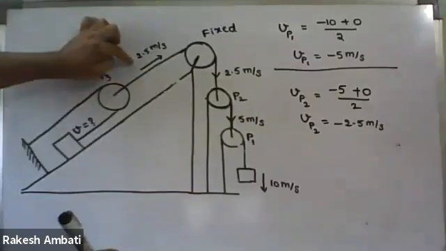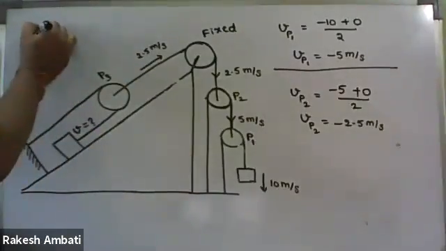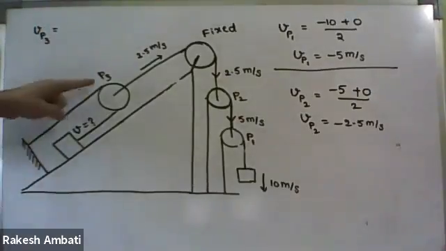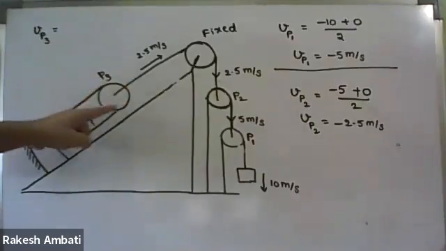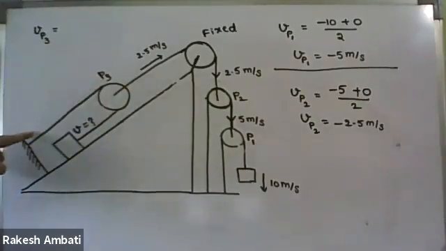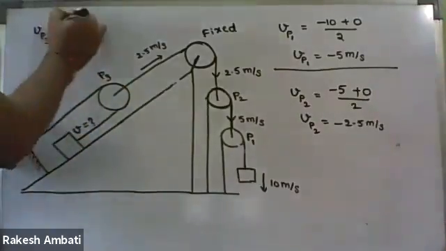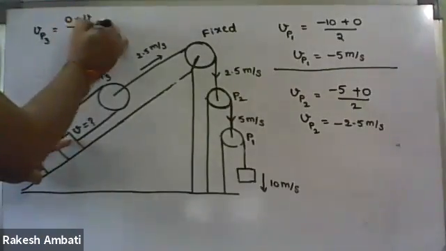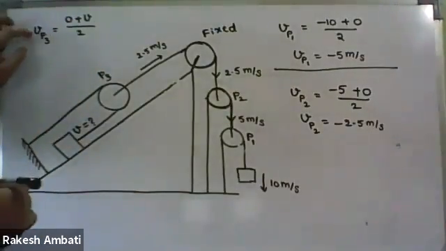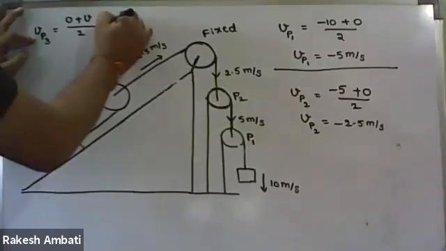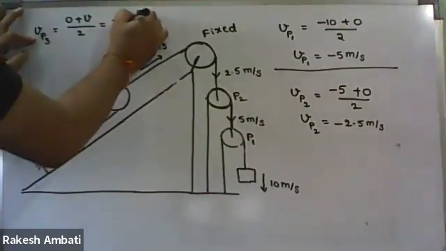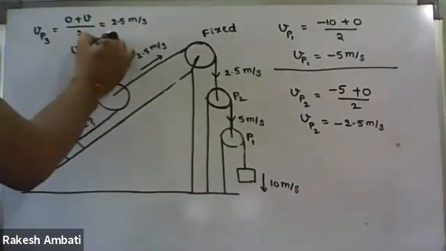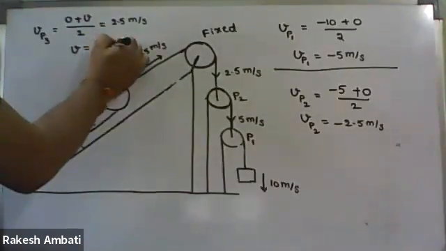In the case of the third pulley, one side is fixed, so 0 plus the other side, V upon 2, equal to 2.5. Therefore, we get 5 meter per second.